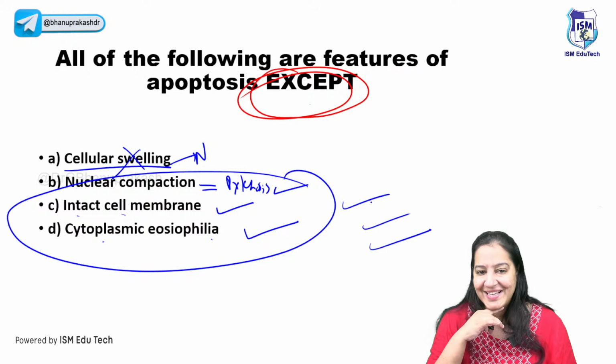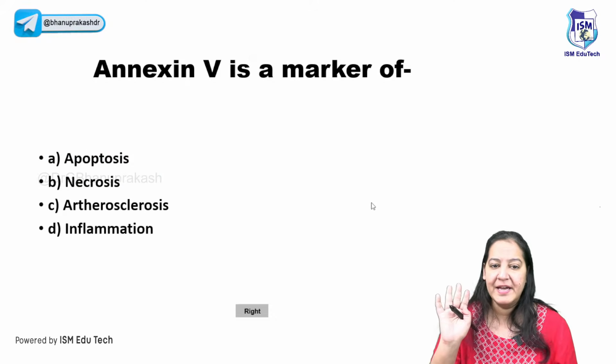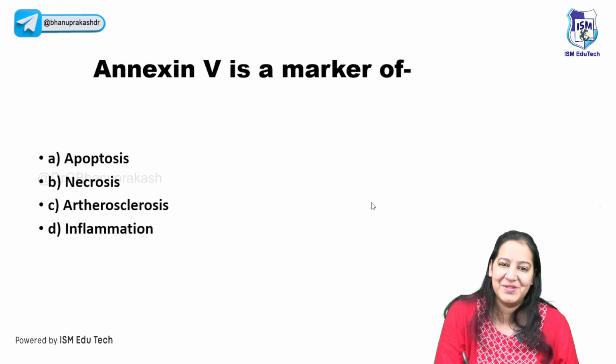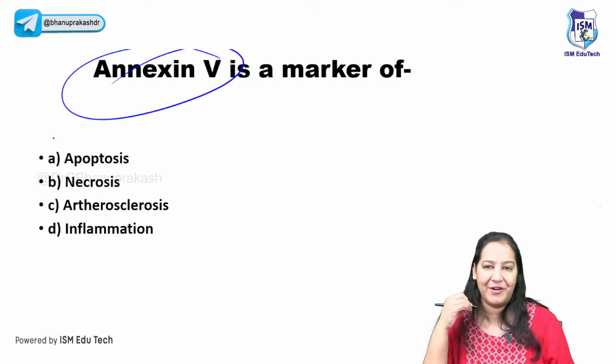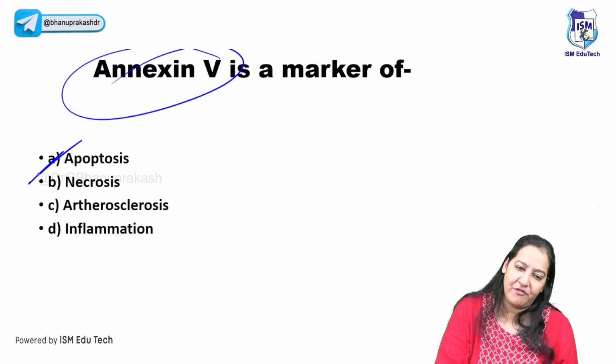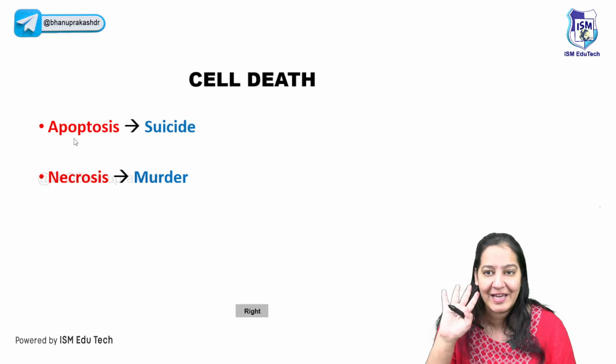Yes, have you got it? So give me a thumbs up. The correct answer here is A. So this is how you will get it, this is the easiest question. I guess no need to launch. Everyone knows the answer. Annexin 5 is a marker of apoptosis, a repeatedly asked question. Easiest one. I'm not even asking this question.